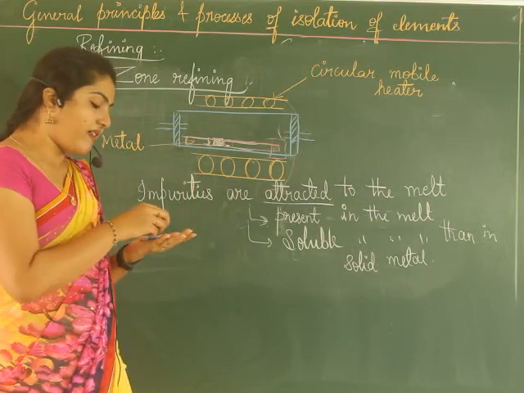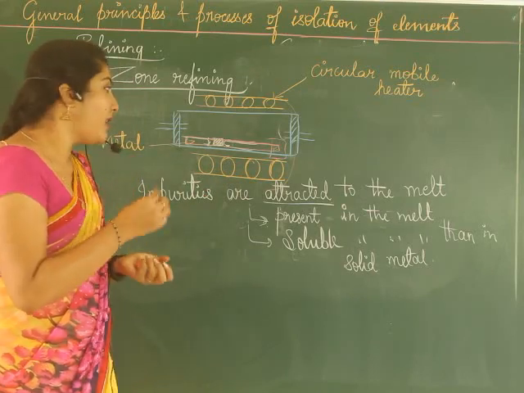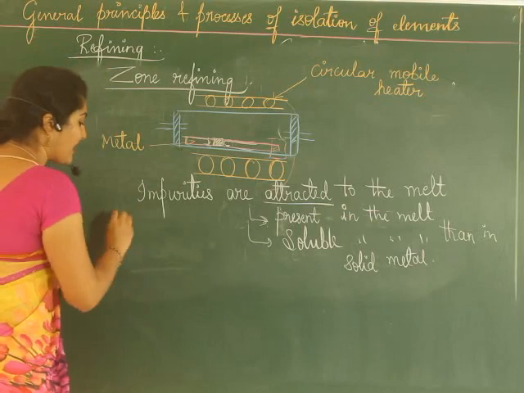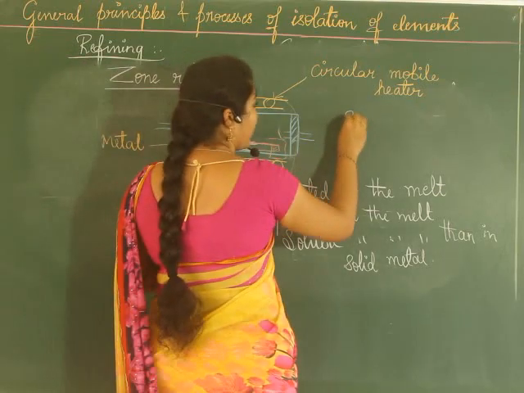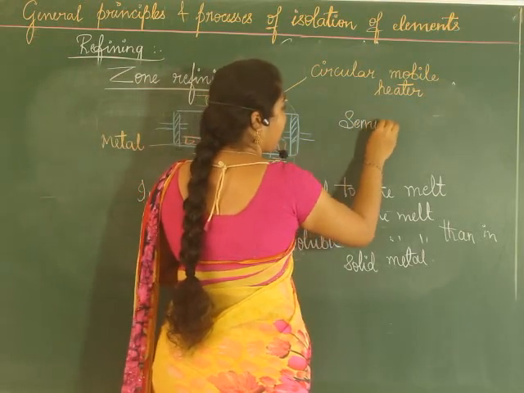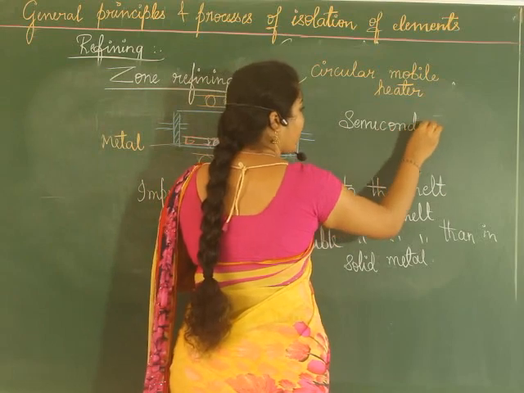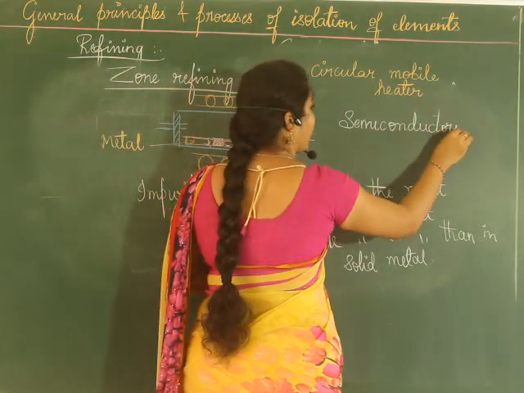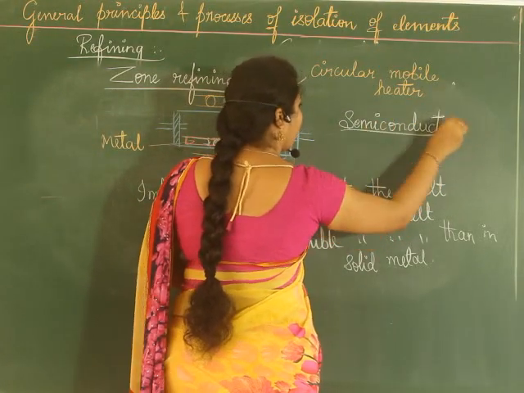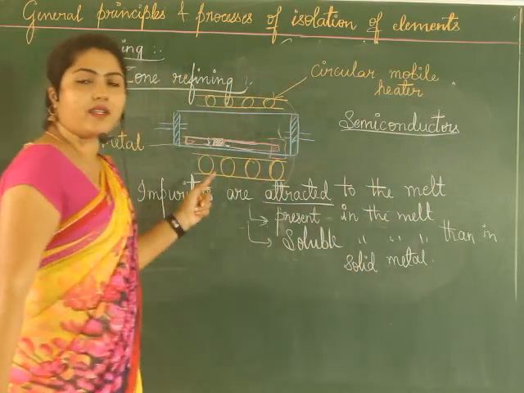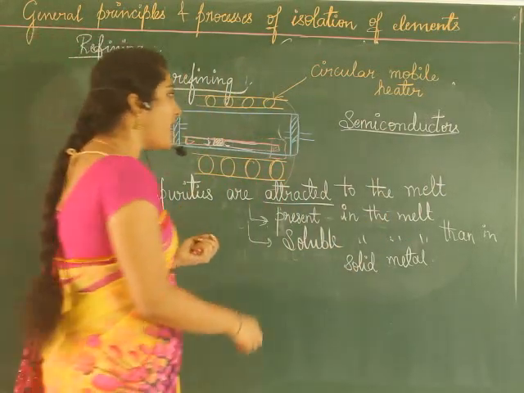So in zone refining, the very important thing is that it is also used for the preparation of semiconductors, or to produce semiconductors we use this zone refining process.